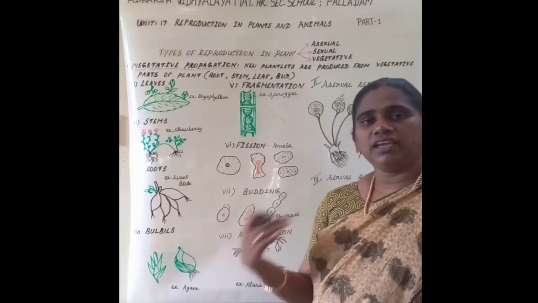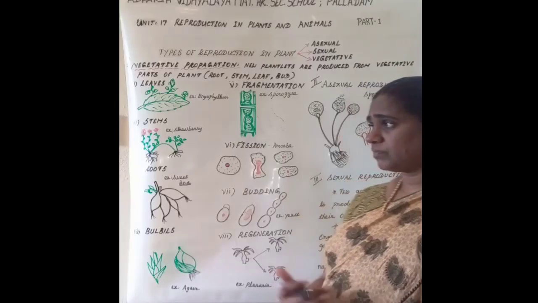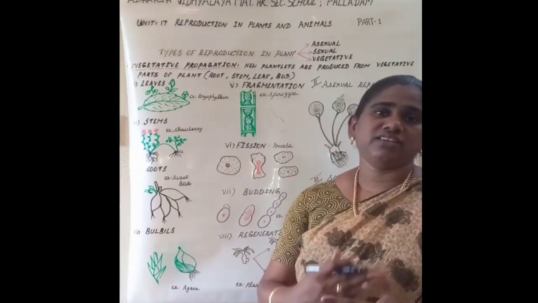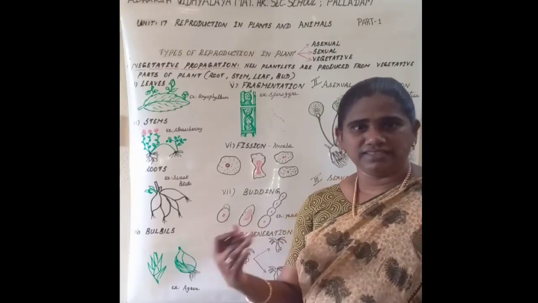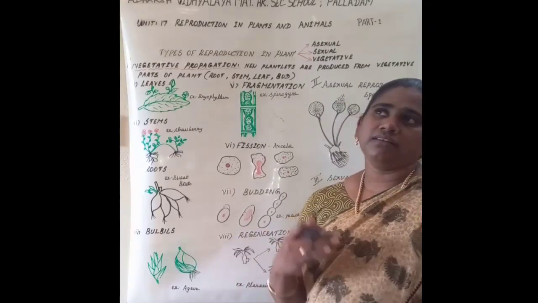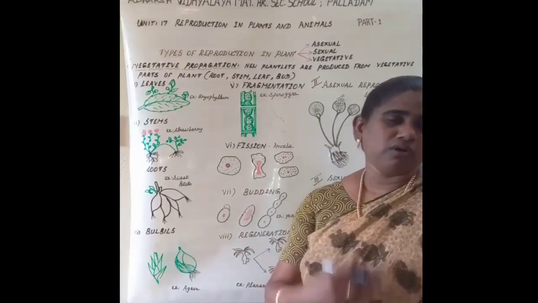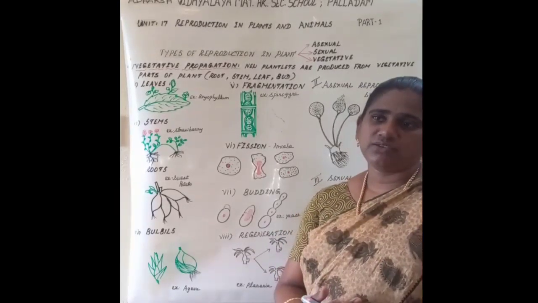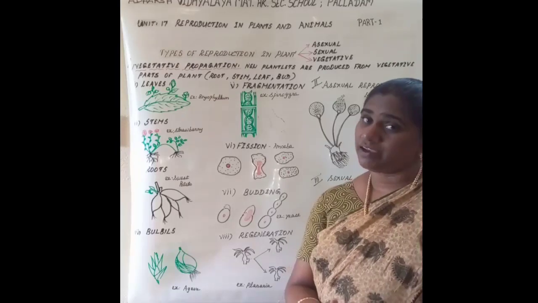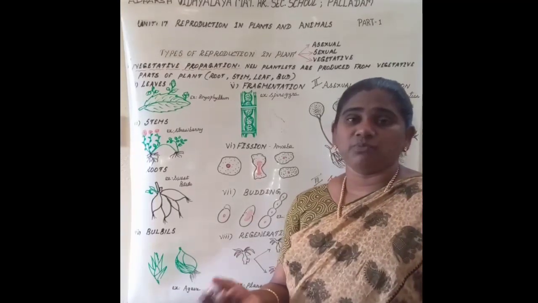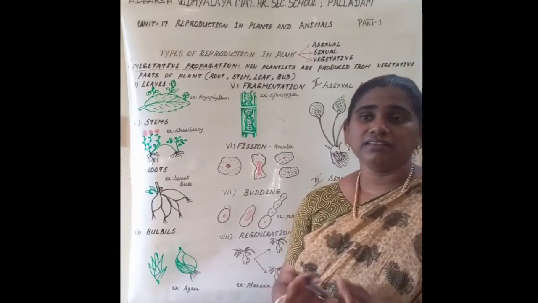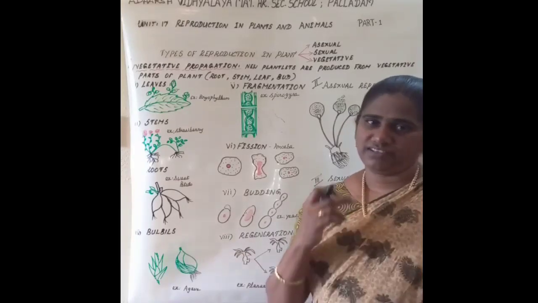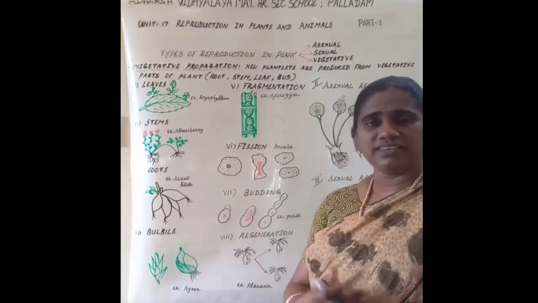A certain extent of regeneration can be seen in lizards. When a lizard's tail is broken, within a few days it will regenerate. But if any other body part is broken in a lizard, it cannot regenerate. Only the tail has the regeneration power.